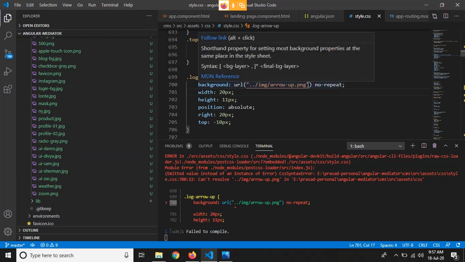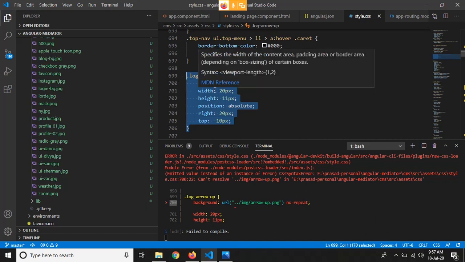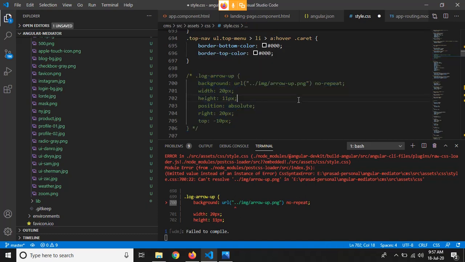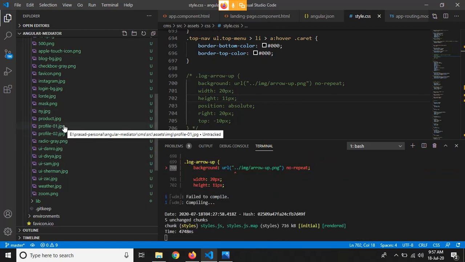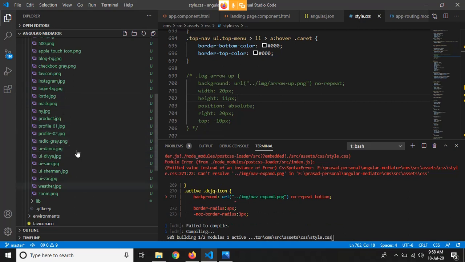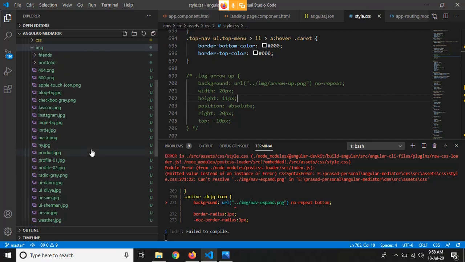So we don't have this image, so what we will do is just comment this out, because I have checked in the images folder as well and have not found that image. Same with the image expand png. So let's check if we have that image or not.